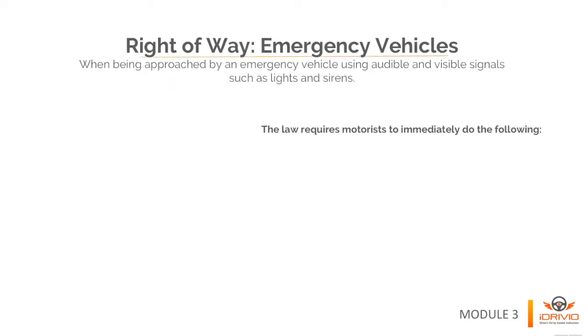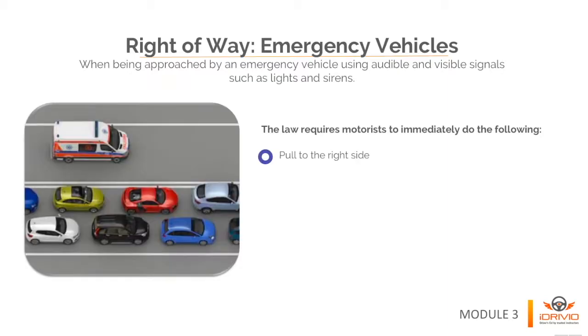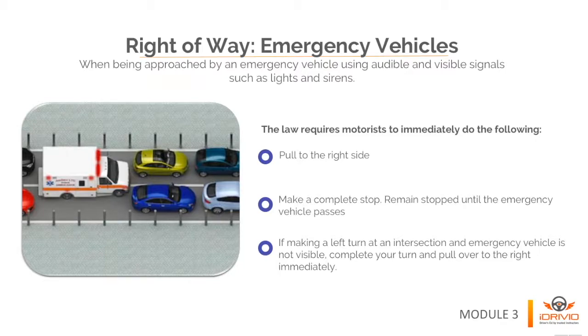When being approached by an emergency vehicle using audible and visual signals such as lights and sirens, the law requires motorists to immediately do the following. Pull to the right side of the road and allow the emergency vehicle to pass. In some cases, you may need to come to a complete stop to allow the emergency vehicle to pass.